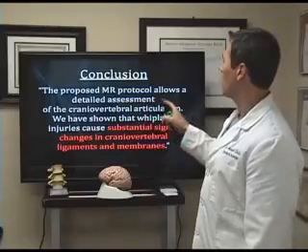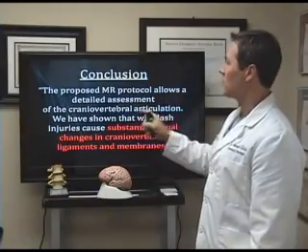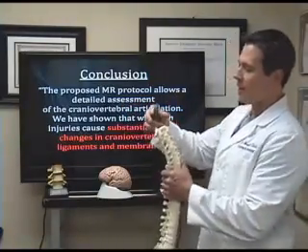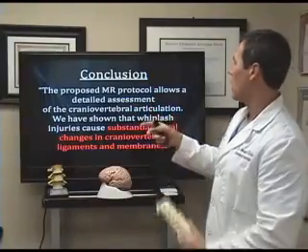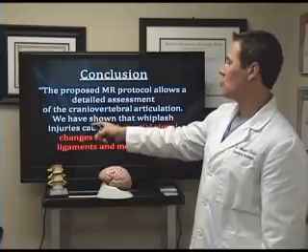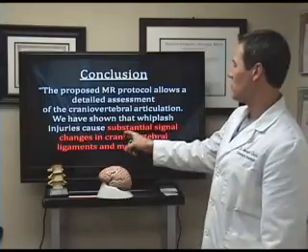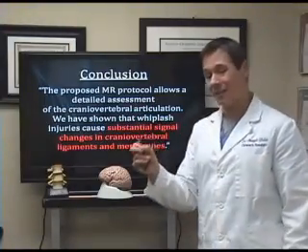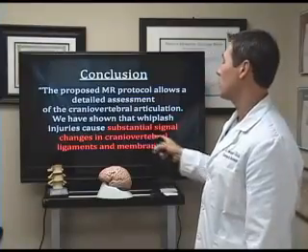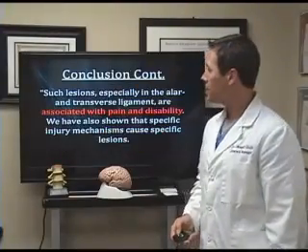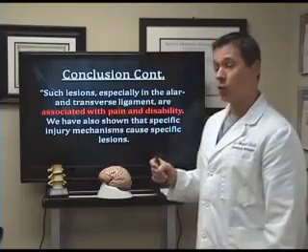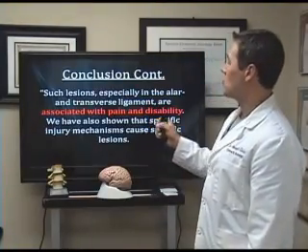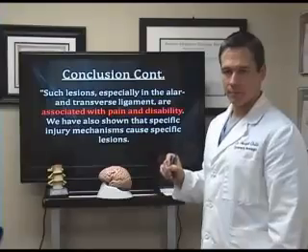The proposed MR protocol allows a detailed assessment of the craniovertebral, meaning the ligaments that come down from the skull to the vertebral column. The articulations, meaning joints, have shown that whiplash injuries cause substantial signal changes, meaning damage to the ligaments, in the craniovertebral ligaments and membranes. The conclusion: such lesions, especially in the alar and transverse ligaments, are associated with pain and disability.